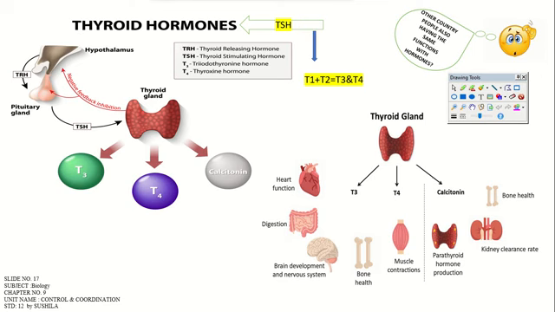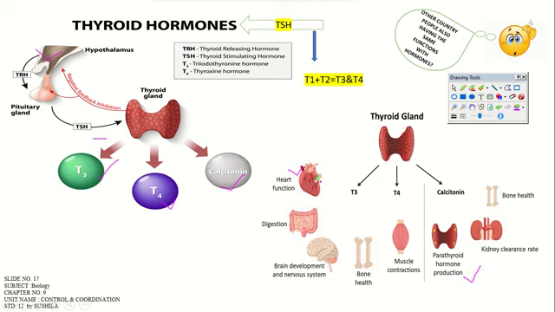And here on your screen you can see that it is controlled through the hypothalamus and the pituitary gland. TSH, thyroid stimulating hormone, is released and acts on the thyroid gland, and it produces T3, T4, and calcitonin hormone also. Calcitonin hormone ultimately leads to the parathyroid hormone action. Okay, that we'll see in a detailed explanation.